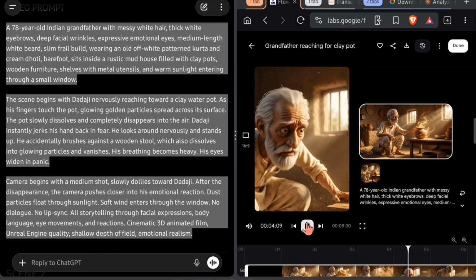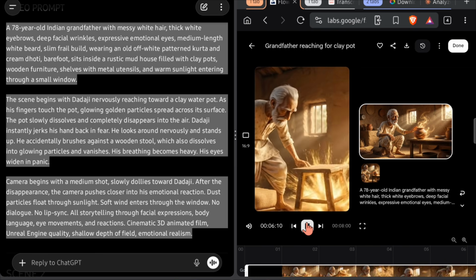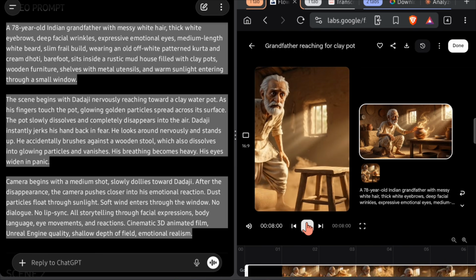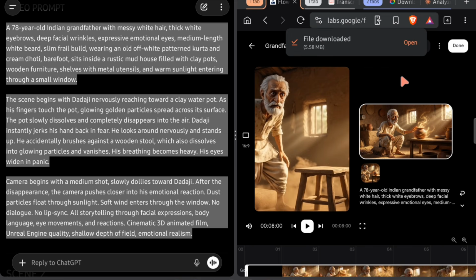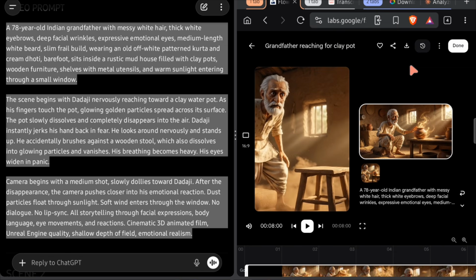After all scene videos are generated, import them into any video editing software. Arrange the clips scene by scene in the correct order. Then add your generated voiceover on top of the visuals. And just like that, your complete emotional storytelling video will be ready.